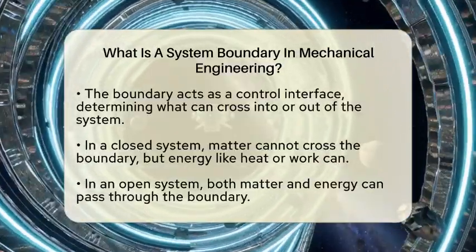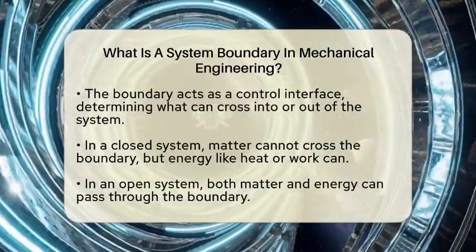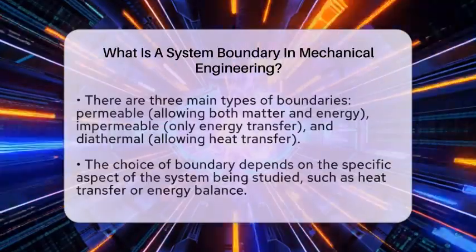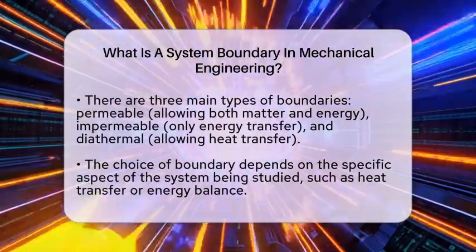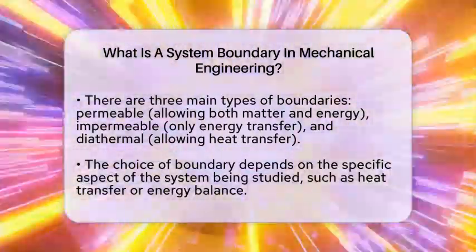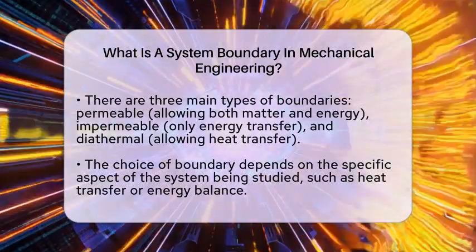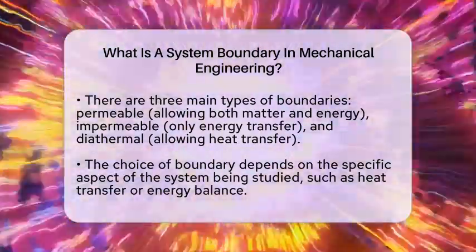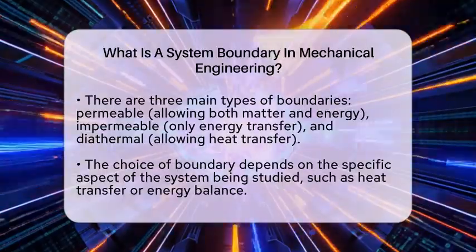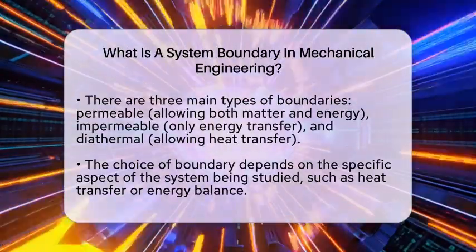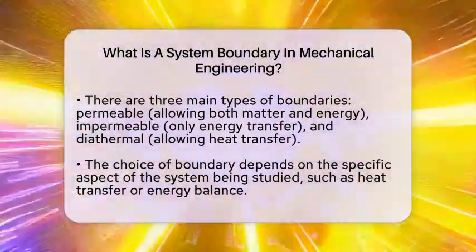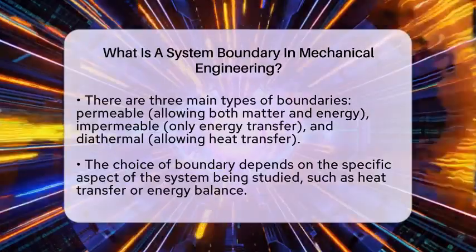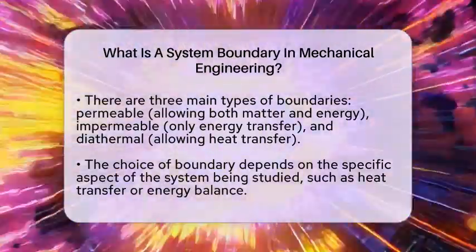There are three main types of system boundaries. Permeable boundaries allow both mass and energy to pass through, typical in open systems. Impermeable boundaries only let energy transfer, which is common in closed systems where matter stays put. Diathermal boundaries specifically allow heat transfer but might block other forms of energy or matter.